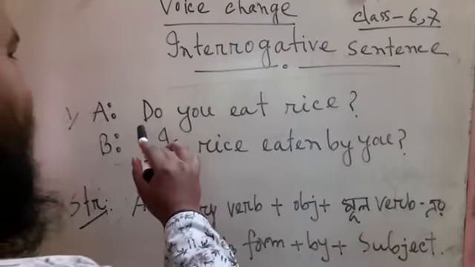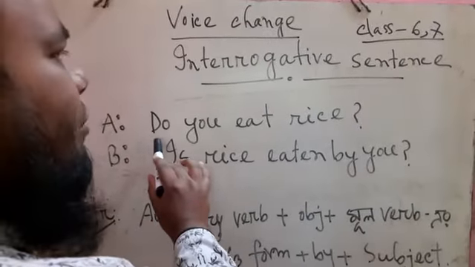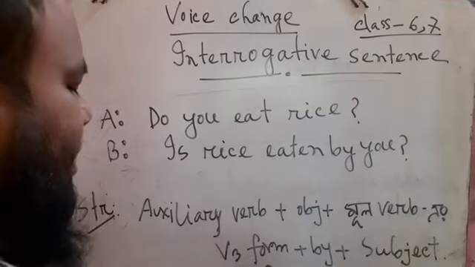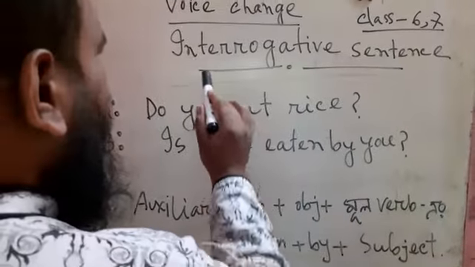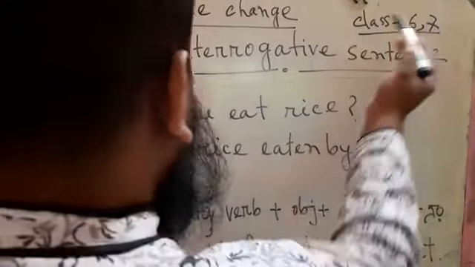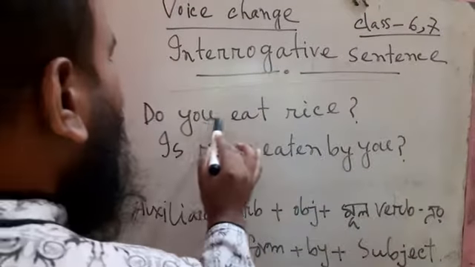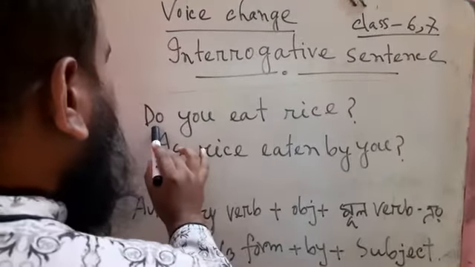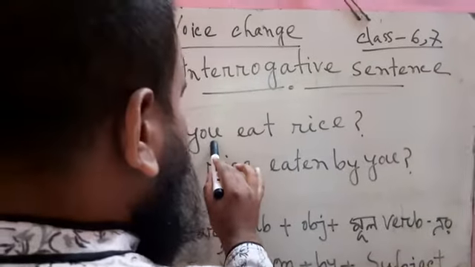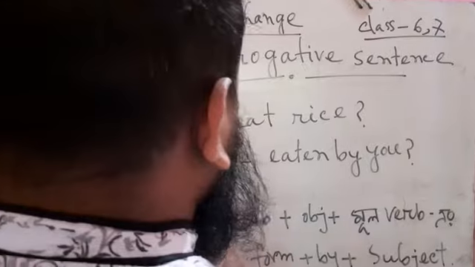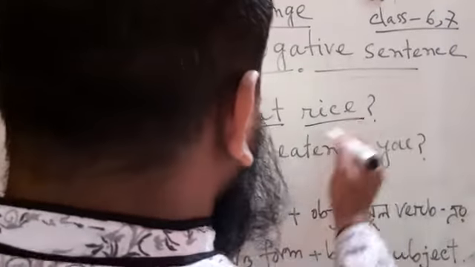The first sentence is here, one example for you, then you will follow the structure. Now the example, an interrogative sentence for class 6 and 7: Do you eat rice? Do is an auxiliary verb, you is the subject, eat is the verb, and rice is the object.